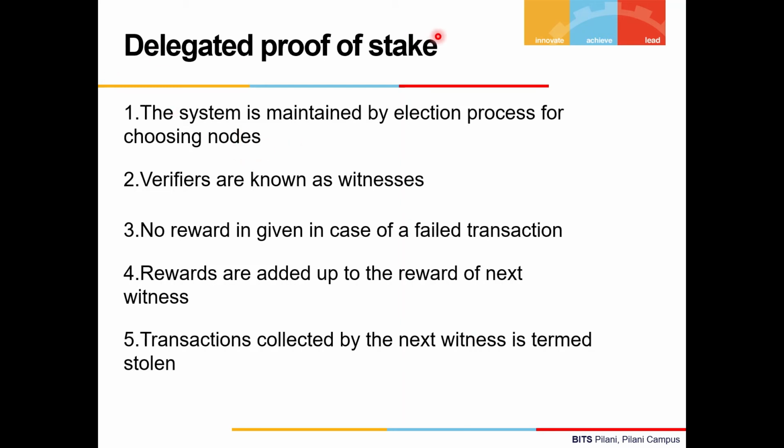Delegated proof of stake can be understood in another way: if there is a connection problem going on, which may happen in other consensus models, delegated proof of stake can be used so that the participants can delegate their stakes to a voting mechanism and vote for another participant to validate the blocks.